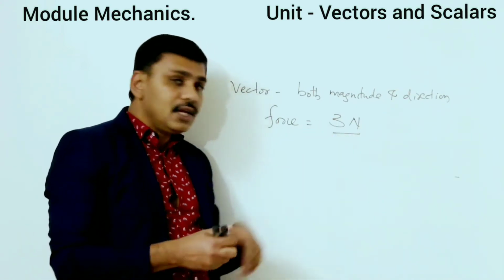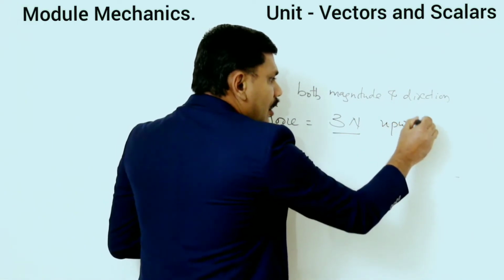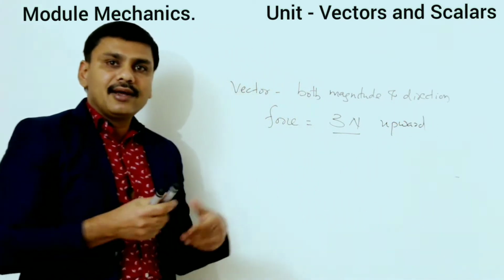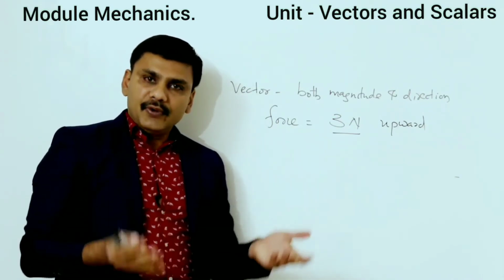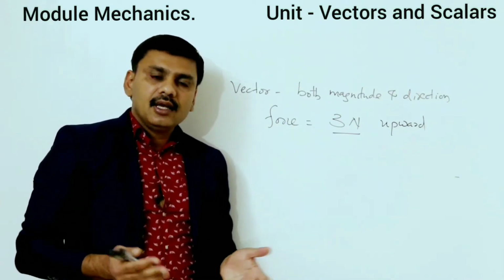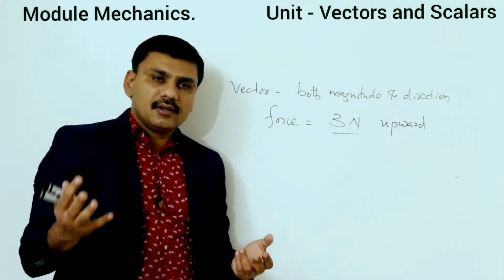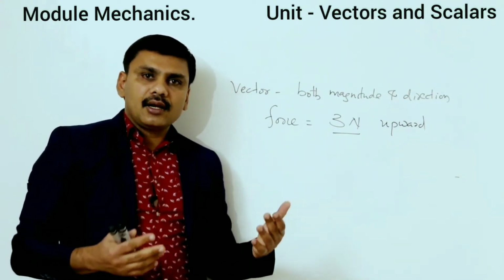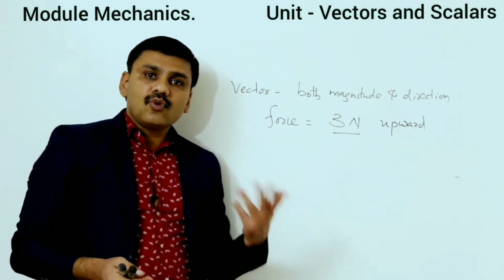For example, 3 Newton upward. So now you clearly understand you are applying a force of 3 Newton upwards. 3 Newton upwards, 3 Newton downward, 3 Newton left, 3 Newton right, or you can say 3 Newton north, south, east, west.